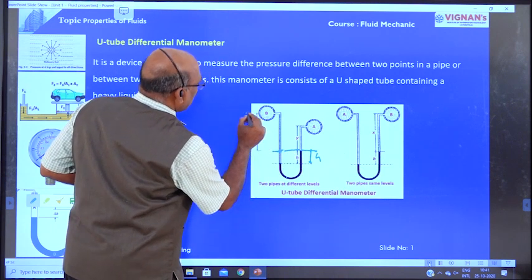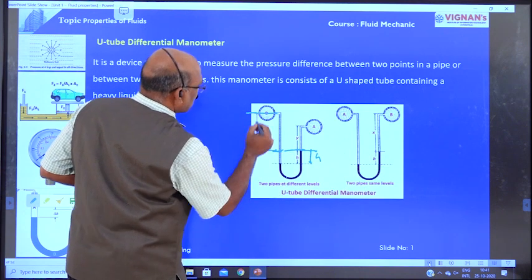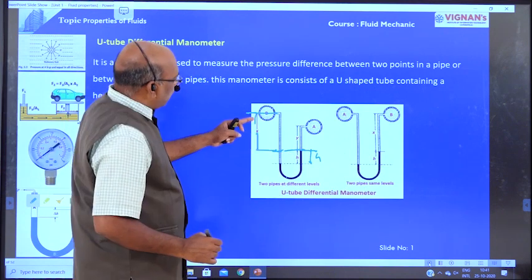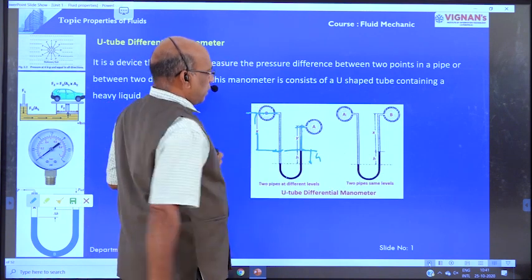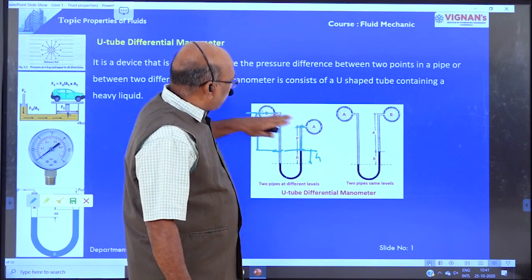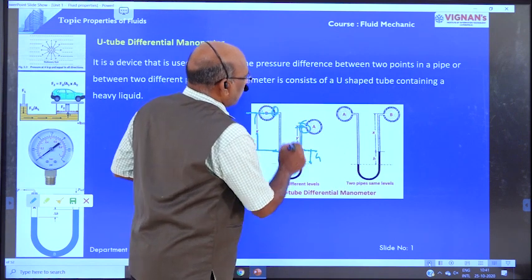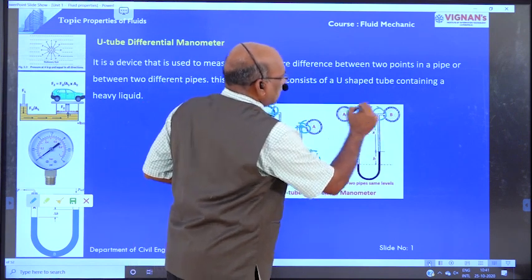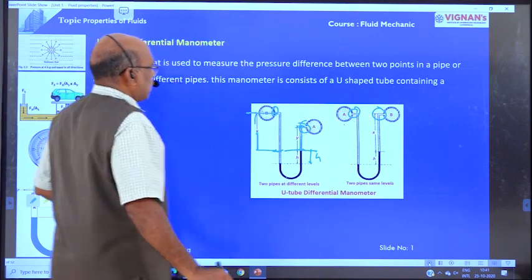This is the level, from the center line of the pipe to the top of the mercury level. H is the liquid level of pipe B, and Y is the liquid level of pipe A. Here the two pipes are at different levels, whereas in the next case the two points are at the same level. This is the U-tube differential manometer.